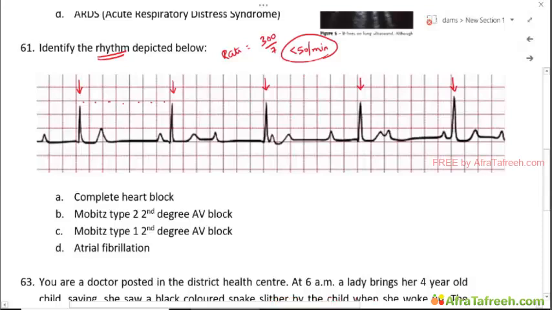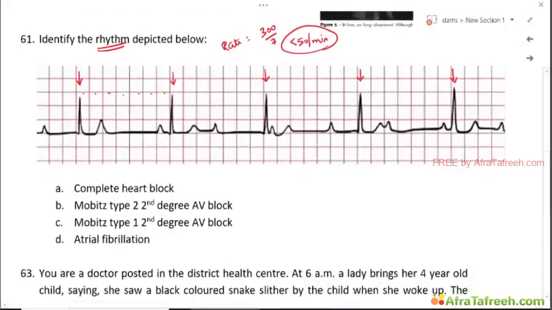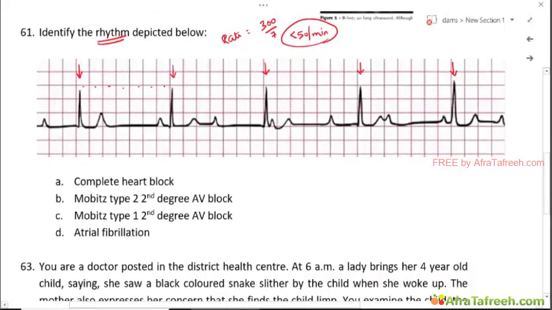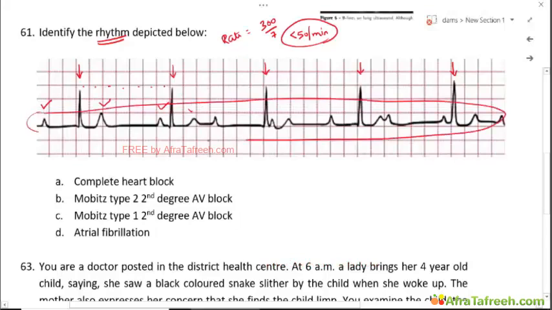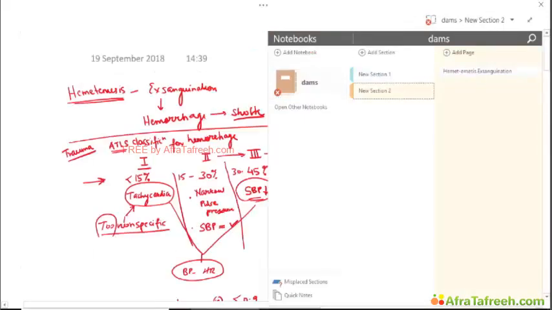At this point, we need to go back and visit some concepts as to what are the various causes of bradycardia, because beyond this, you will not be able to interpret it otherwise. You can see some P waves. This is a P wave or a T wave, we don't know. Beyond the QRS complexes, everything is messed up. You need to understand the concept. This is one of the kinds of an AV block.